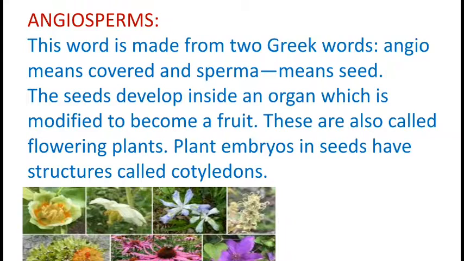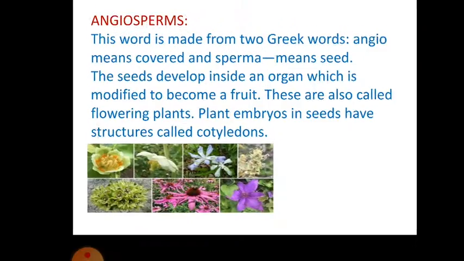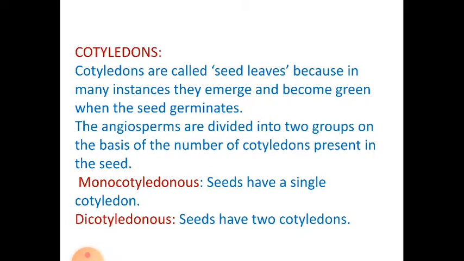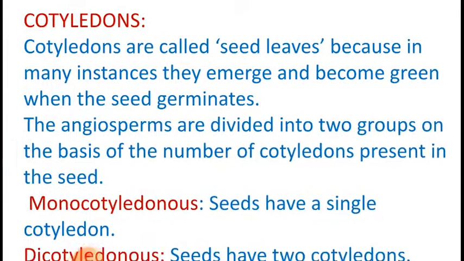So plant embryos and seeds have structures called cotyledons. Now these cotyledons too you have learned in your lower classes. But let us again recall that cotyledons are called seed leaves because in many instances or in many examples they emerge and become green when the seeds germinate.